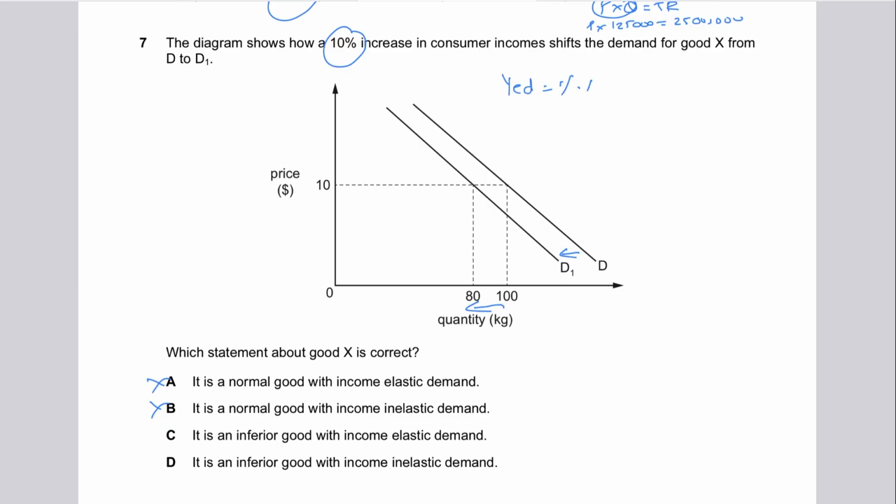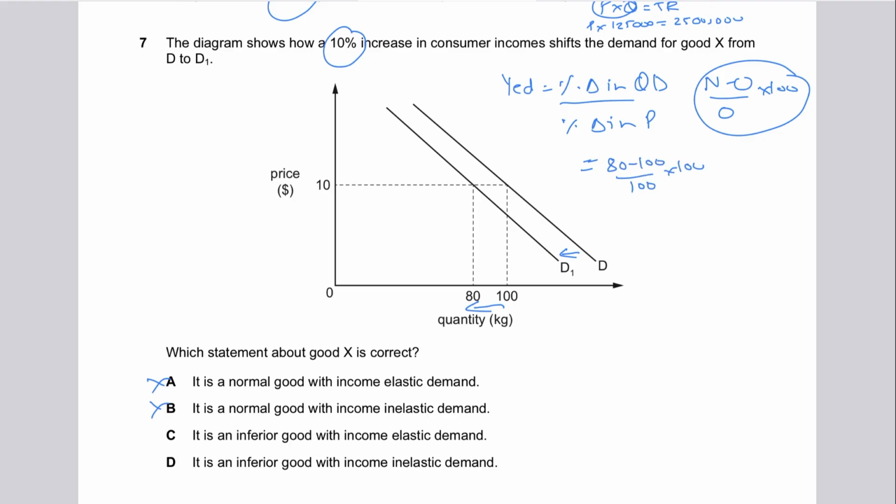So percentage change in quantity demanded divided by the percentage change in price. Percentage change in quantity demanded, you'll need to find that out. Again, you'll use the formula new minus old divided by old times 100. I'm sure you know this formula by now. This is used for percentage changes in quantity demanded or in price. So the new quantity minus old quantity divided by old quantity times 100. This gives you the percentage change in the quantity demanded, the numerator of the YD formula, divided by the percentage